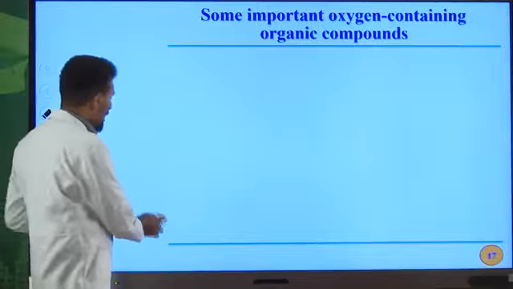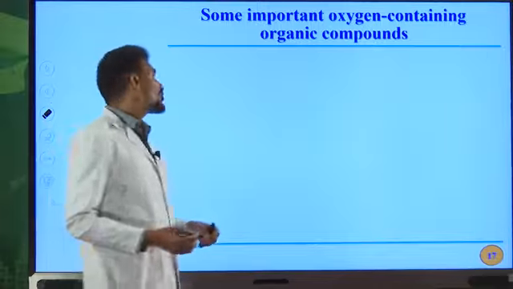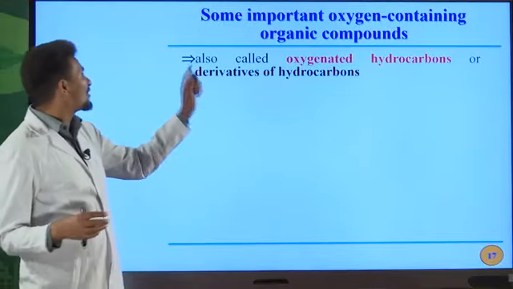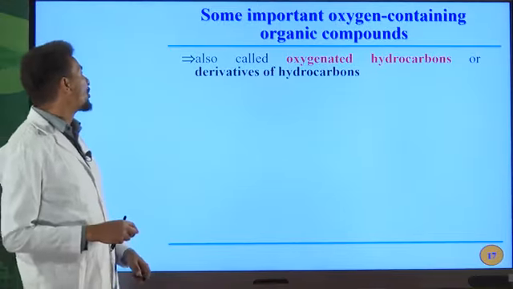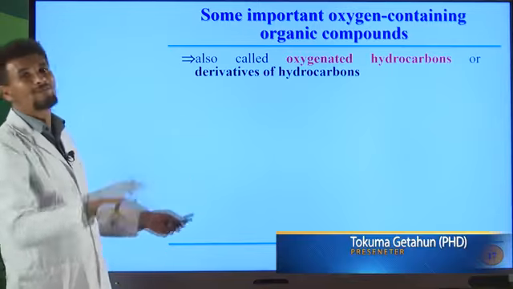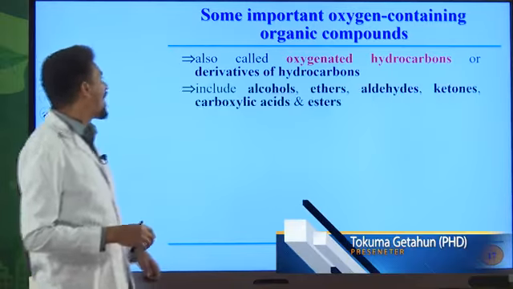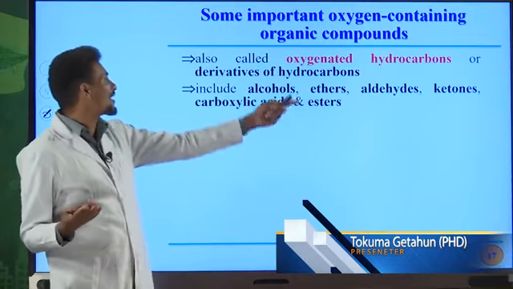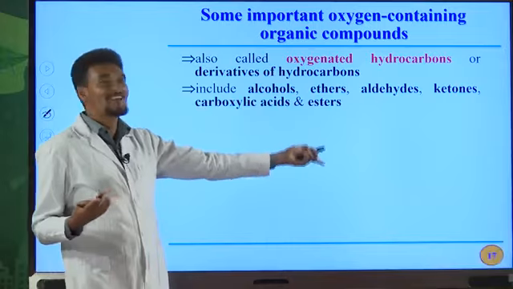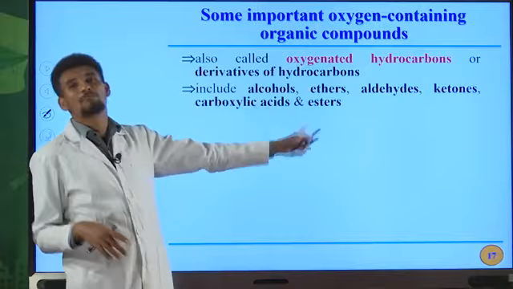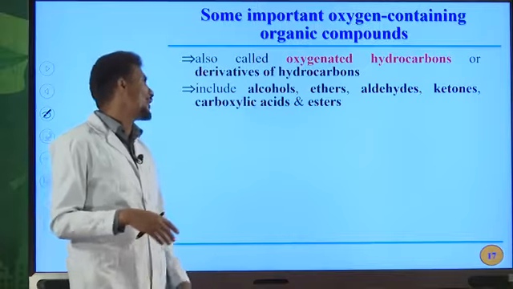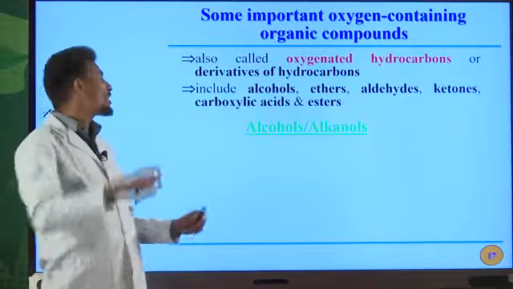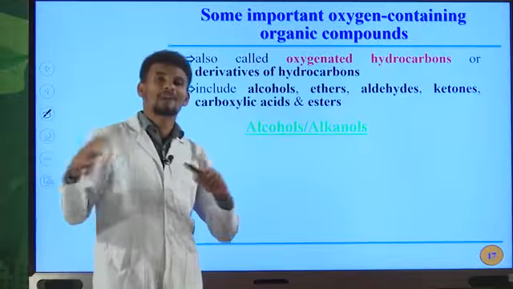But in this case, additionally, we have oxygen atoms in their molecules. These are 6 in number. They are also known as oxygenated hydrocarbons, or derivatives of hydrocarbons. They include alcohols, ethers, aldehydes, ketones, carboxylic acids, and esters. I already told you about this. So let us see them one by one. Especially, I will focus on their names, the IUPAC names.